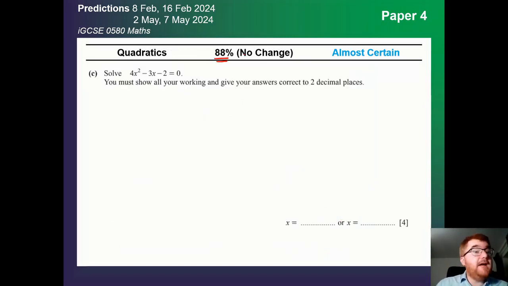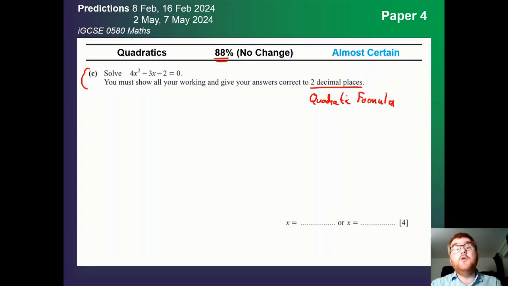These questions can vary. This is a very standard question. Again, as soon as they say 2 decimal places, you need to be thinking quadratic formula. So use the question to help guide you to what kind of method you need to use to solve it.